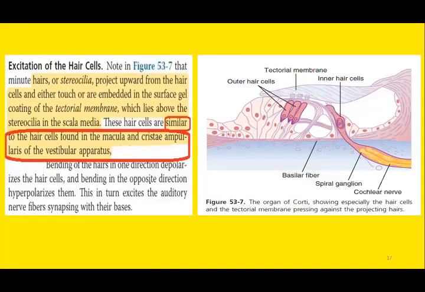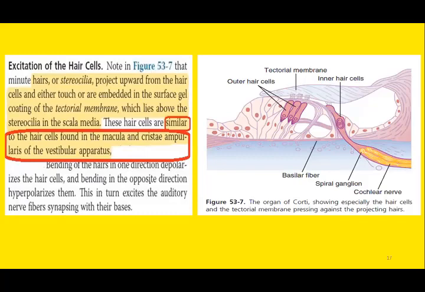So I have specially placed this slide for you people. The thing to note is that the receptor sites, the hair cells, which are present in the macula and the crista ampullaris, are very similar to the hair cells of the cochlea. The structure is the same, but the function is different.